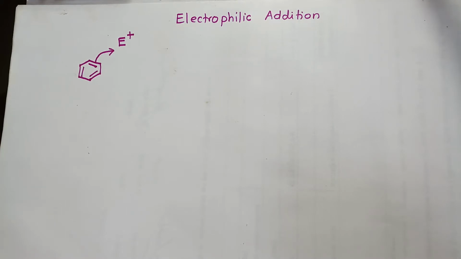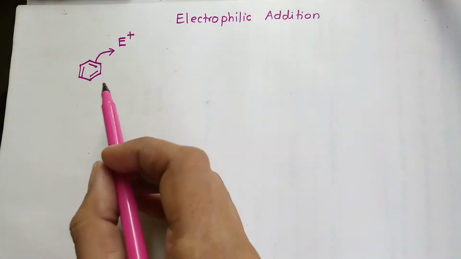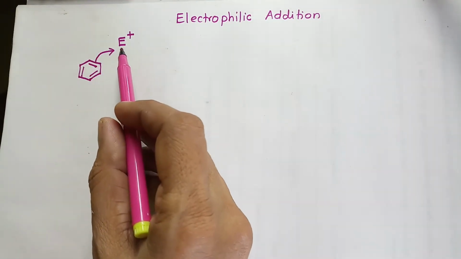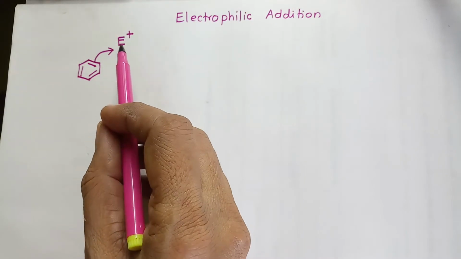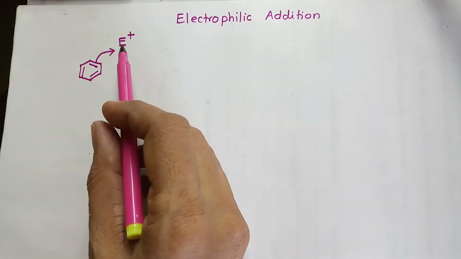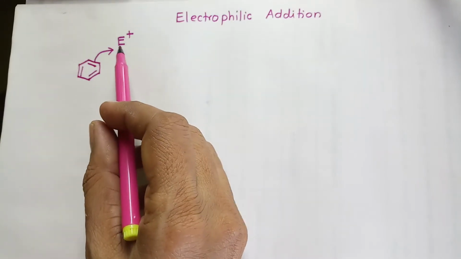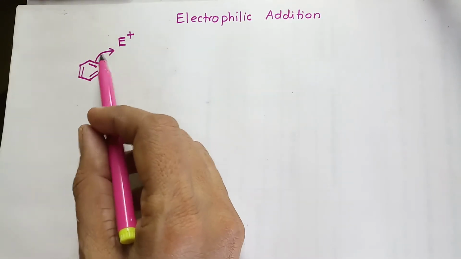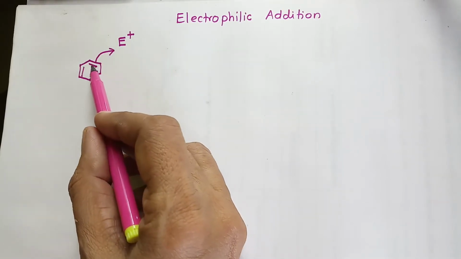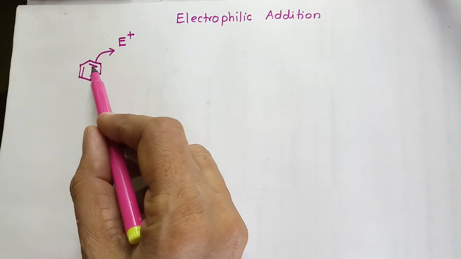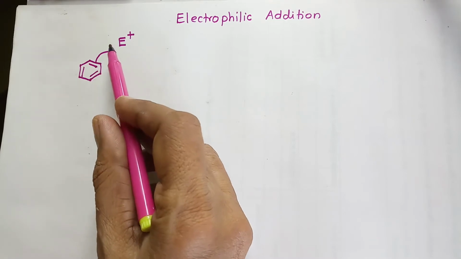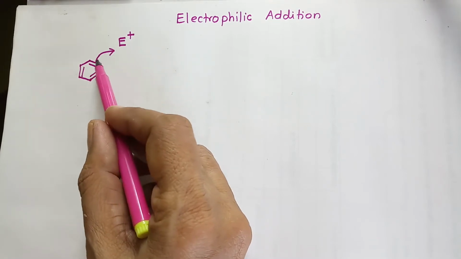Today in this video, I am going to explain how the electrophilic addition reaction takes place when benzene is subjected to an electrophile. As we know very well, an electrophile is a positively charged species, and when benzene approaches this electrophile, or vice versa, the pi electron pair from any bond is utilized for the bond formation between the two.